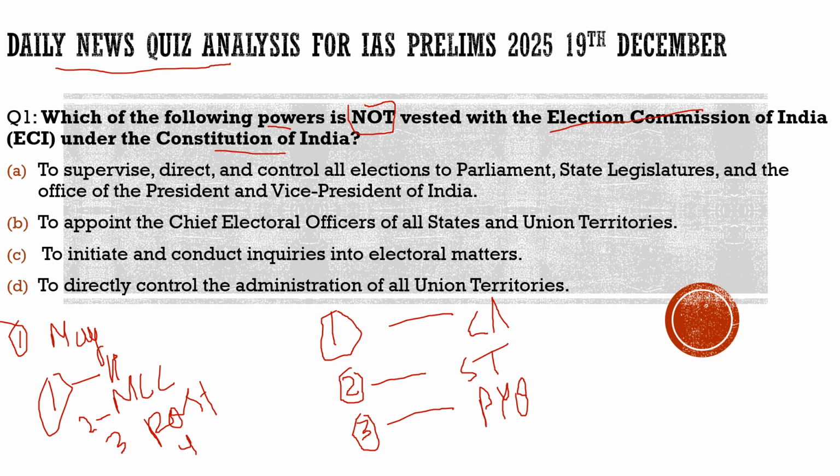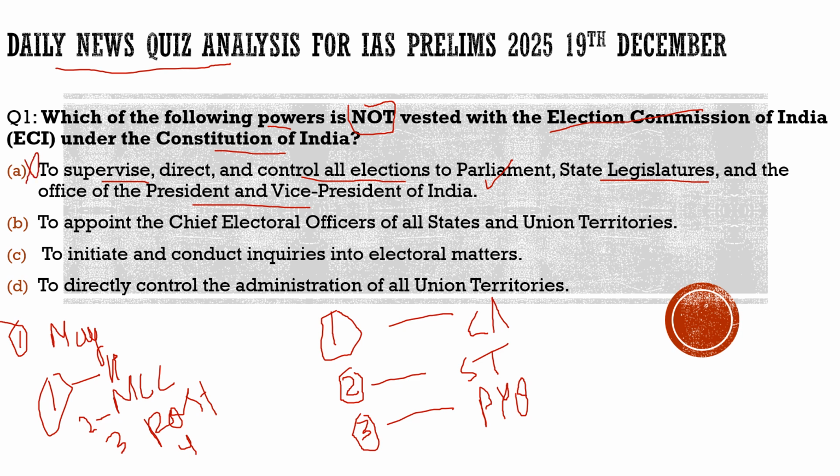That is why here we had framed a question with respect to the functioning, with respect to the powers of the Election Commission of India. But here the question says which of them is not the power of the Election Commission of India. So by taking it into consideration, we will solve the question. Here the first statement says to supervise, direct and control all the elections of the parliament, state legislatures and the office of president and vice president of India. 100% correct. It is the power of the Election Commission of India. But with respect to this question, as it says, which of them is not the power of the Election Commission of India, the first statement is incorrect.